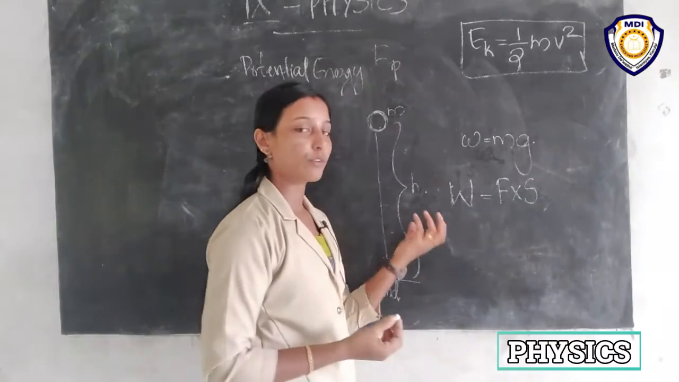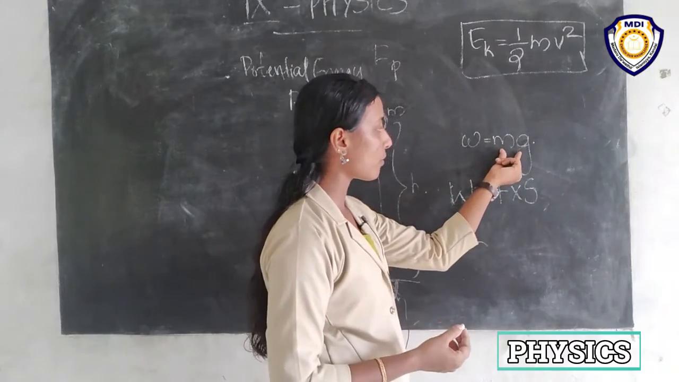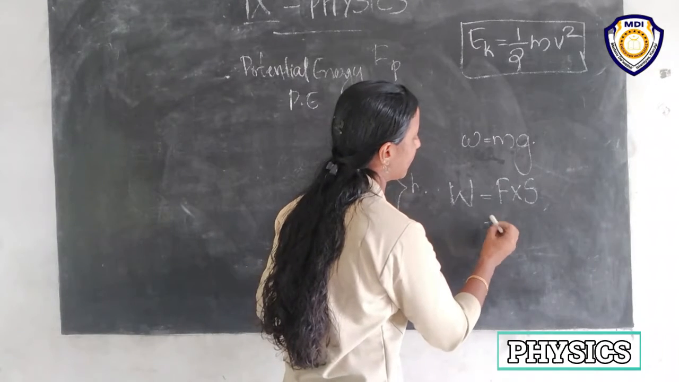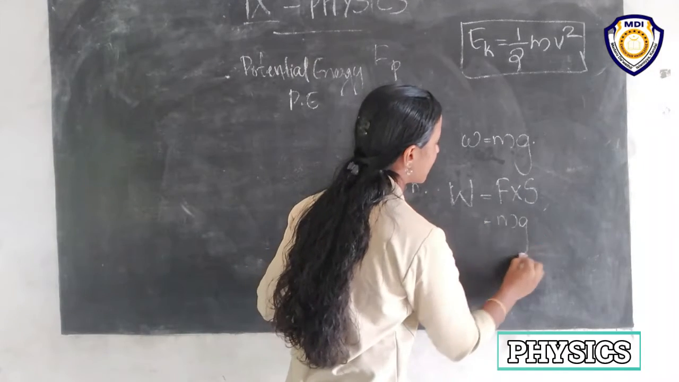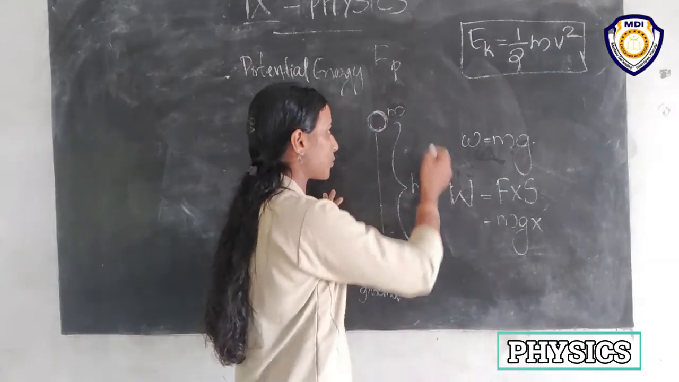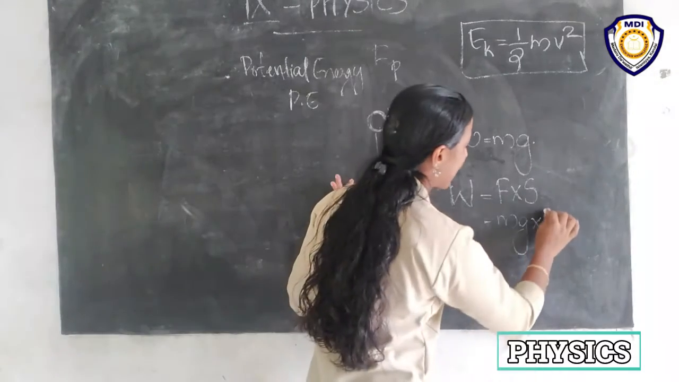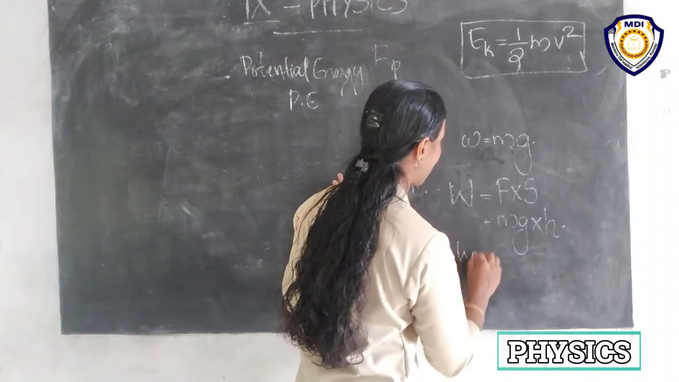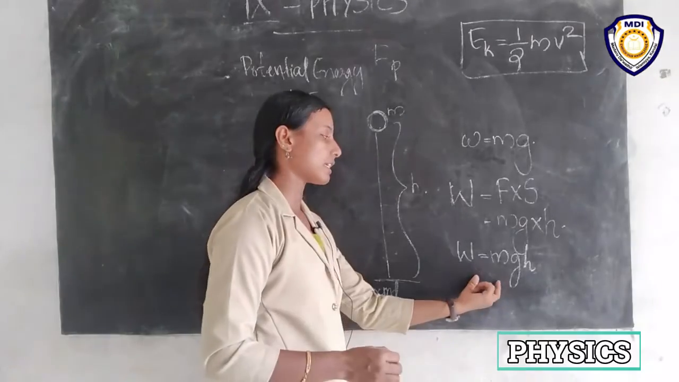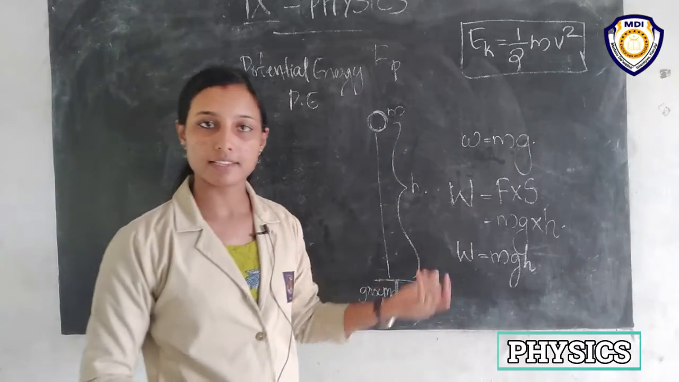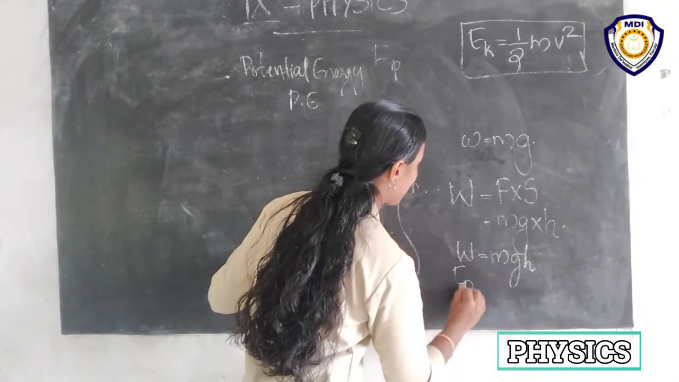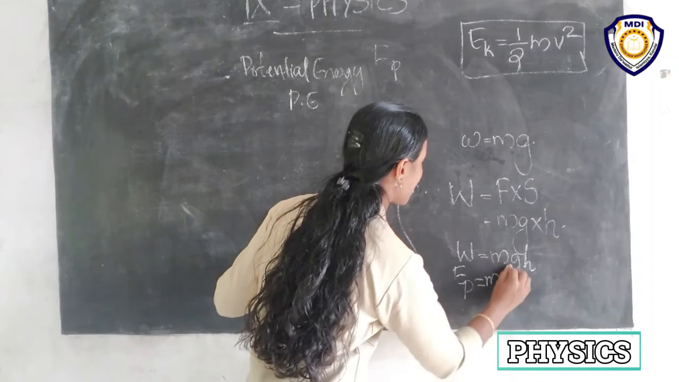Now, what is the force here? This is the minimum force required to raise the object to a height h, so the force is equal to mg, into s. What is the distance or displacement from the ground to the height h? That is h. So we get work done is equal to mgh. This work is stored as its potential energy. So now we obtain potential energy, EP is equal to mgh.